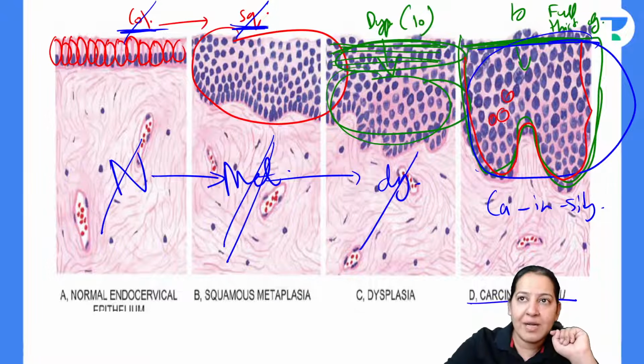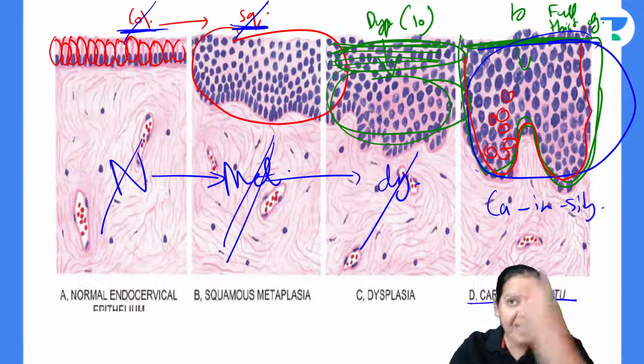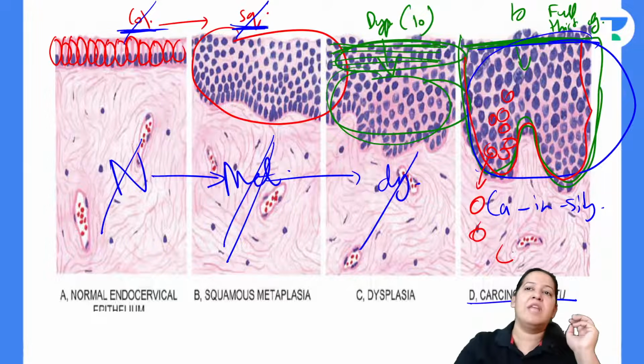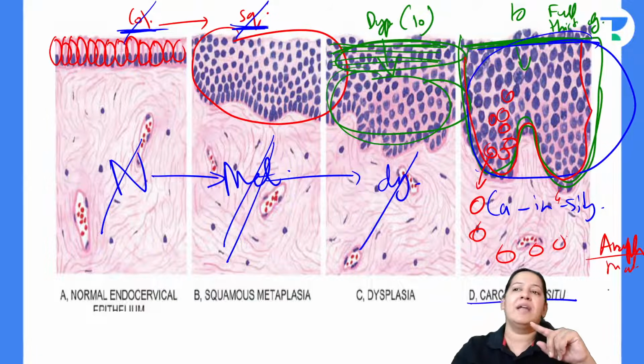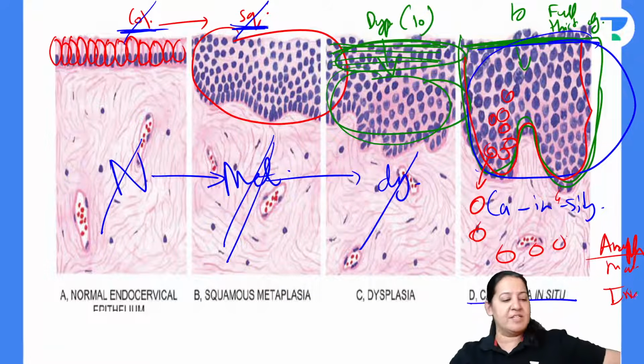Now these abnormal dysplastic cells will breach the basement membrane and come below. Once they come below, it is known as anaplasia. It is known as anaplasia, and it is malignancy, and it is irreversible. Give me a thumbs up.